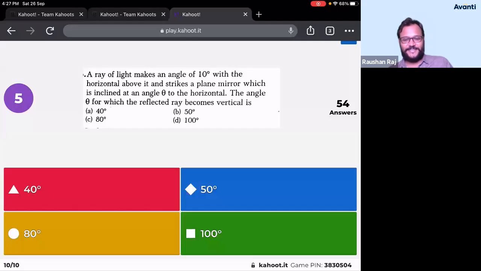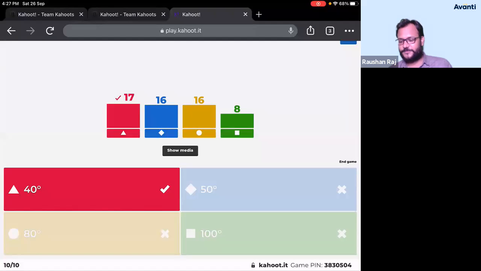All right, so 5 seconds are left, guys. 55, 56 of you have already answered. 1 second, done. 57 of you have responded. So correct answer is 40 degree. Correct answer is 40 degree. ठीक है? You have to draw the diagram, बच्चा लोग. You have to draw the diagram, then only you can figure out the angle is 40 degree. And that is a very, very simple question. आप आराम से उसको figure out कर सकते थे, ठीक है?